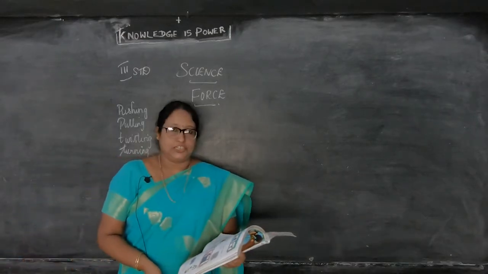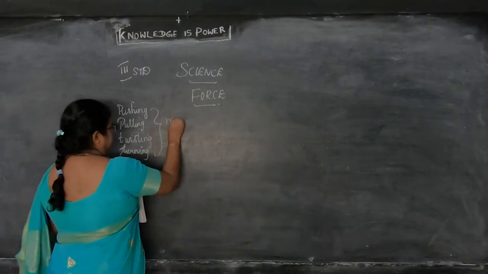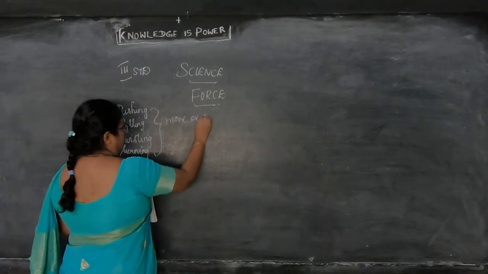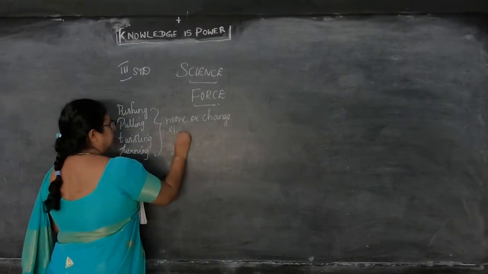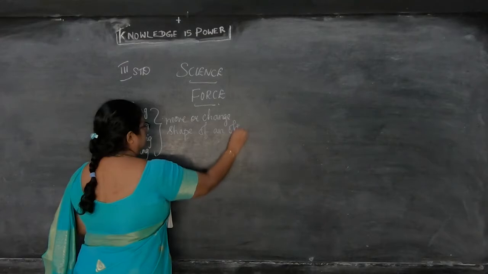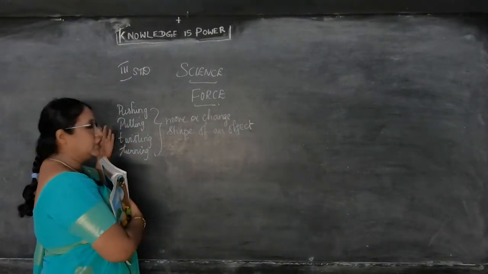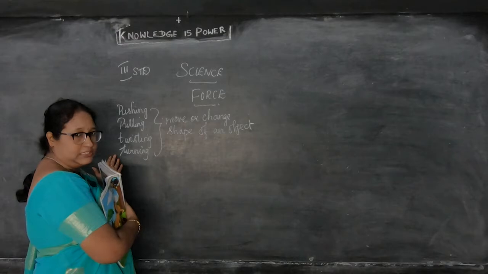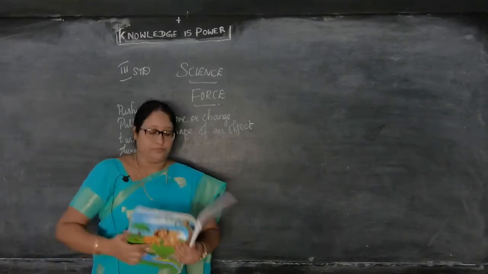By doing these actions, we can move or change the shape of an object. Okay. So in our daily life, what we can do? We are doing pushing, pulling, twisting, turning. All these we are doing. But how we are doing? We can move or change the shape of an object.